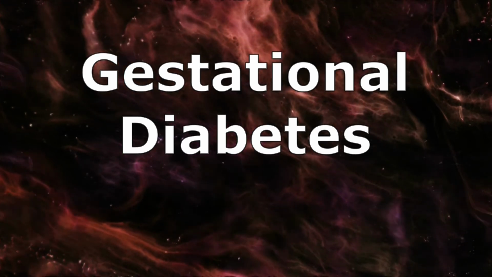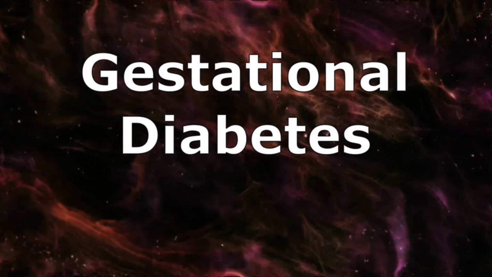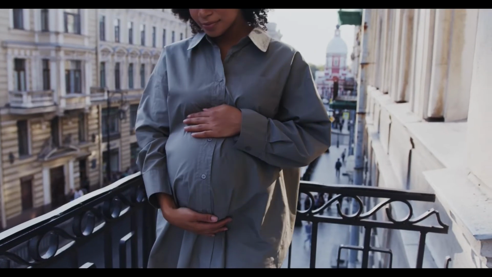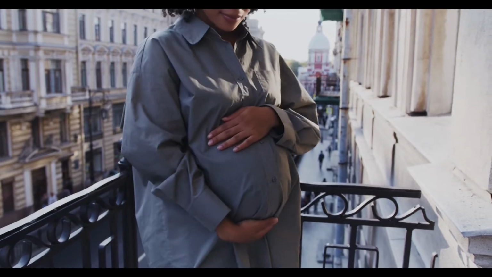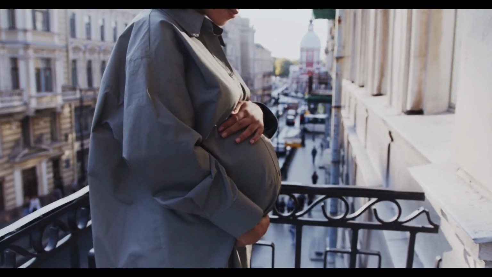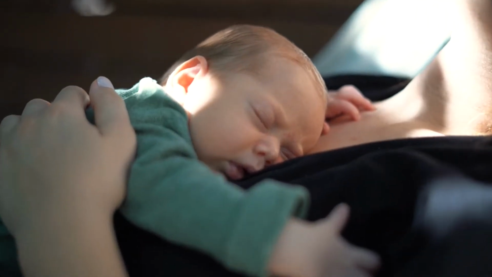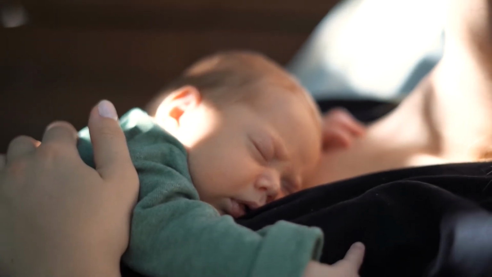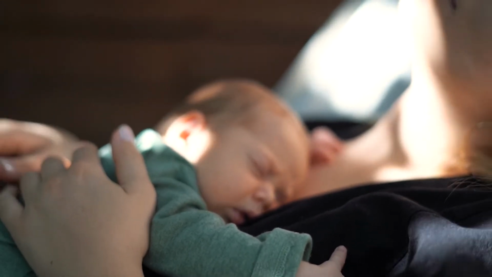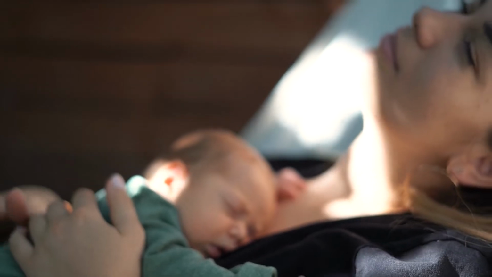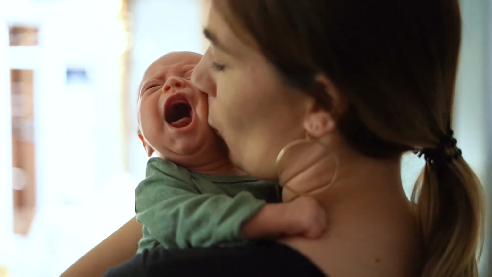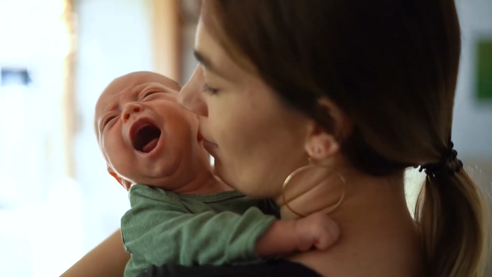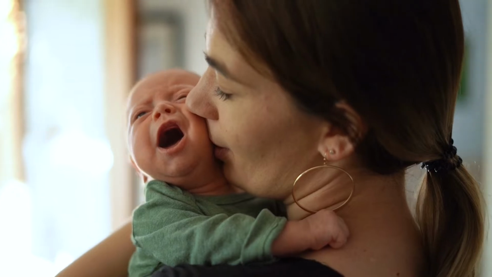Gestational diabetes. Gestational diabetes develops in some women when they are pregnant. Most of the time, this type of diabetes goes away after the baby is born. However, if you've had gestational diabetes, you have a greater chance of developing type 2 diabetes later in life. Sometimes diabetes diagnosed during pregnancy is actually type 2 diabetes.